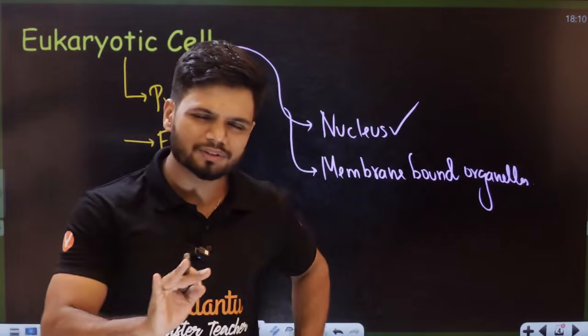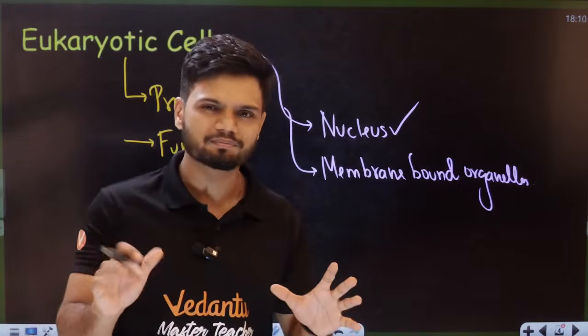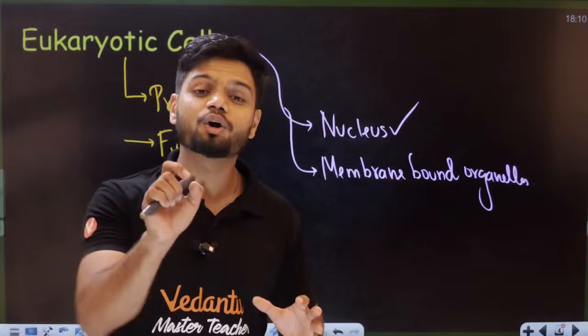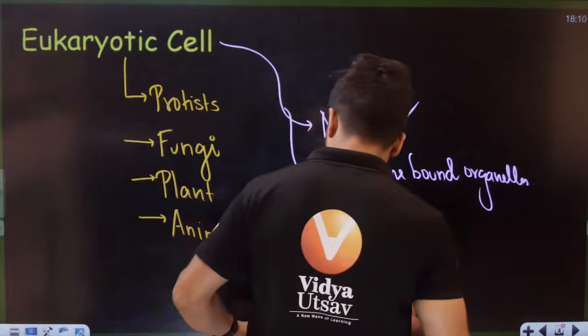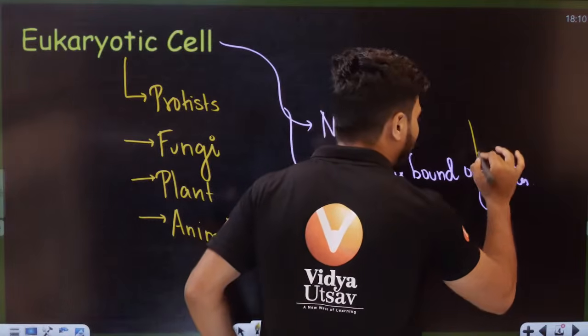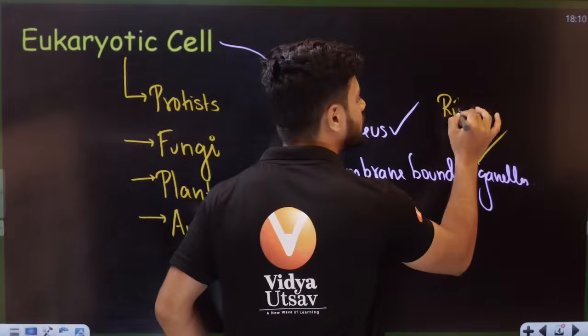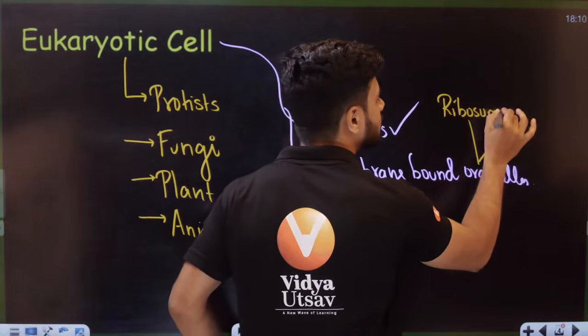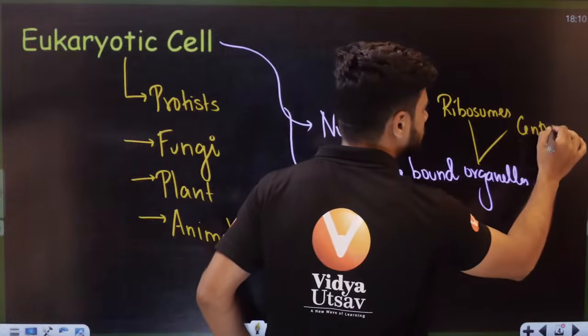But do you think there are any organelles here, two of them, which do not have any membrane? Anyone who can tell me? There are two organelles here. One is the ribosomes. The other one is the centrosome.